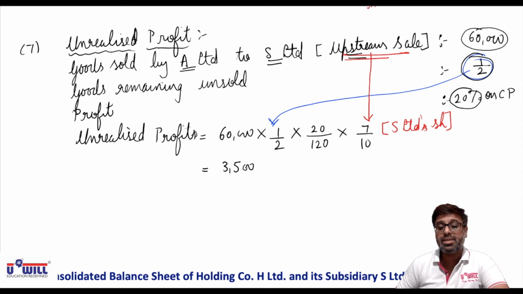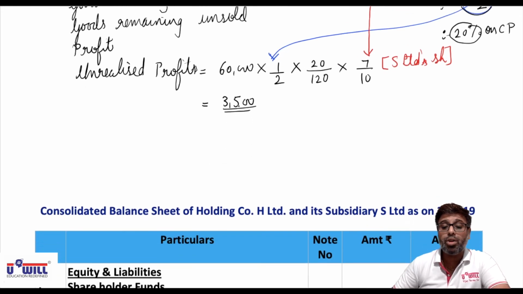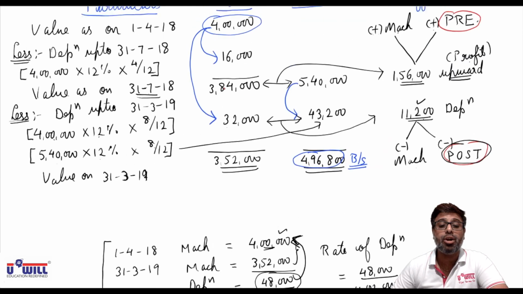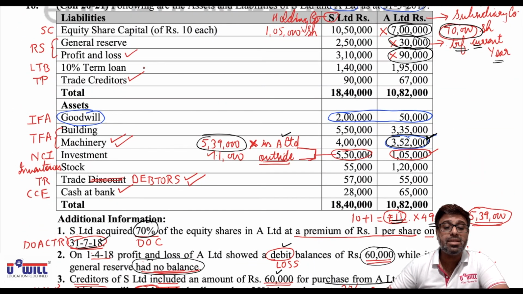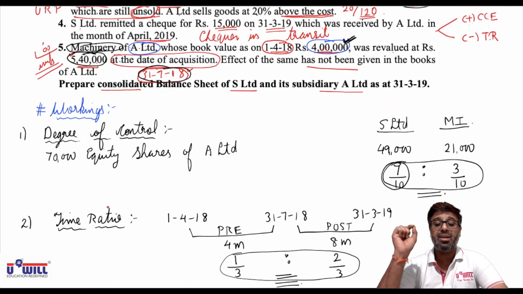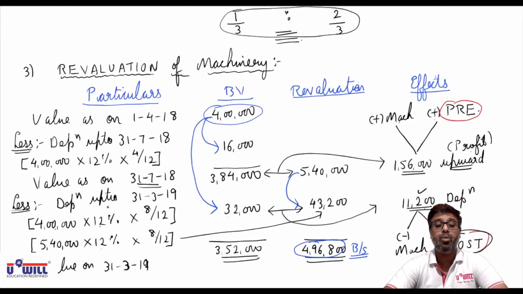Unrealized profit is 3,500. What two effects will we give for this unrealized profit? Minus from P&L account and minus from stock. So put tick on P&L account, and minus from stock, so put tick on stock. So these are the 7 workings we have to make. Workings are the most important part in this chapter. If there is any confusion, rewind and listen carefully once again the explanation of each and every working.